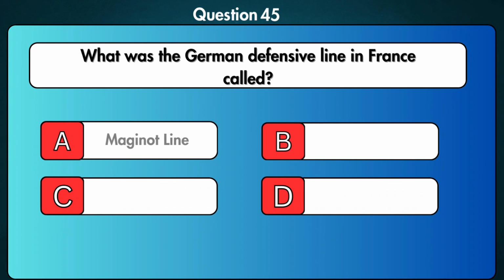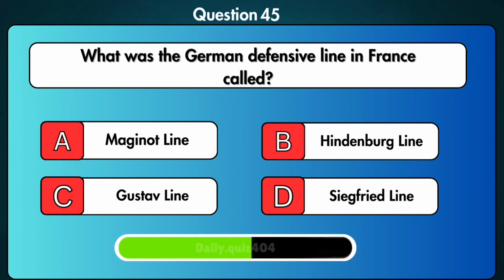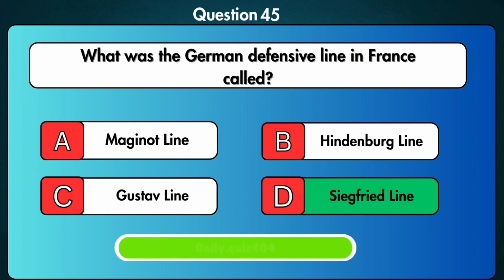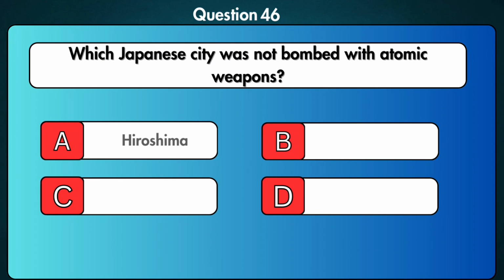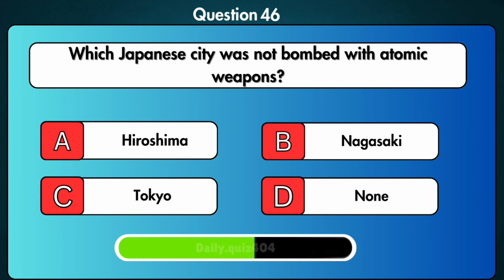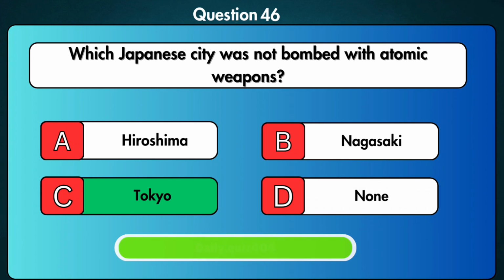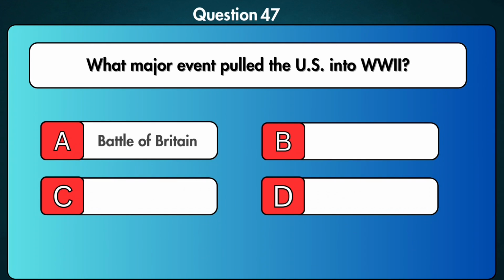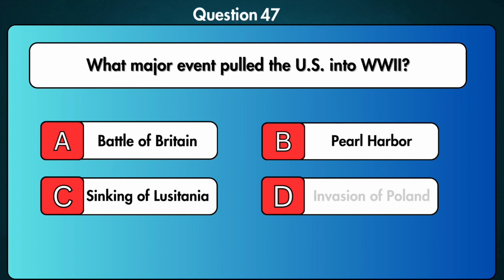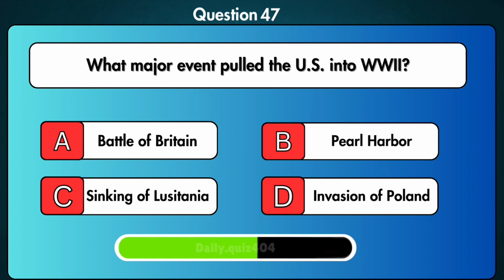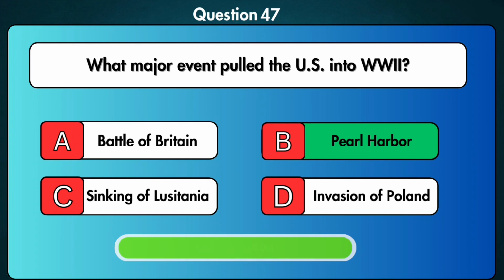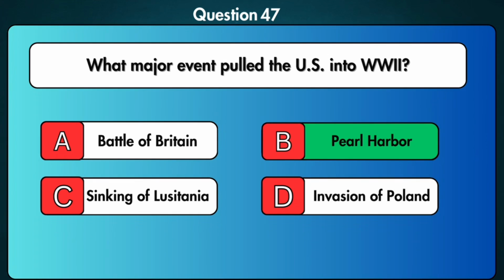What was the German defensive line in France called? Siegfried Line. Which Japanese city was not bombed with atomic weapons? Tokyo. What major event pulled the U.S. into World War II? The surprise Japanese attack on Pearl Harbor.